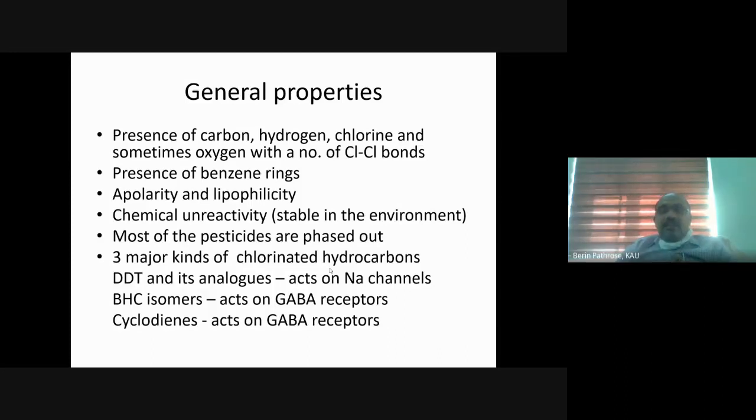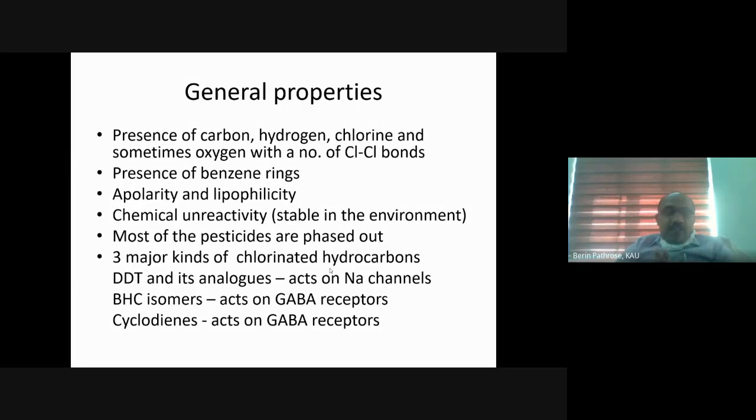Another thing is that the carbon atom is in the form of a benzene ring. All the organochlorine compounds will have a benzene ring or a cyclic structure. Not always a benzene ring, but at least one cyclic structure will be there.